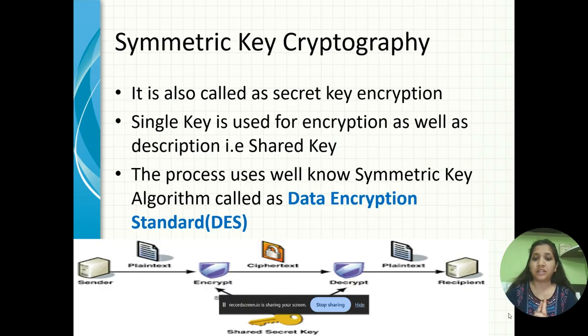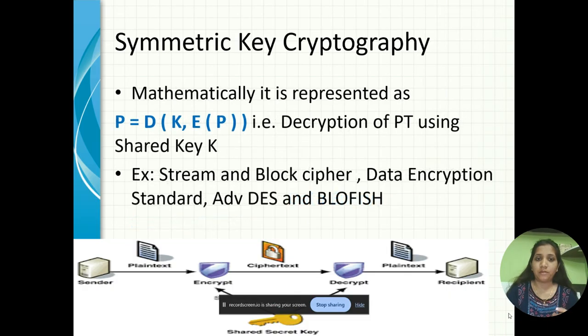This process uses a well-known symmetric key algorithm called Data Encryption Standard, that is DES. Here, the plain text is converted to ciphertext and decrypted back to plain text using the same key for encryption as well as decryption, that is called the shared key. Mathematically, it is represented as P equals D_K(E_K(P)). That is decryption of ciphertext using shared key K. For example, stream and block ciphers, Data Encryption Standard, Advanced Encryption Standard, and Blowfish.